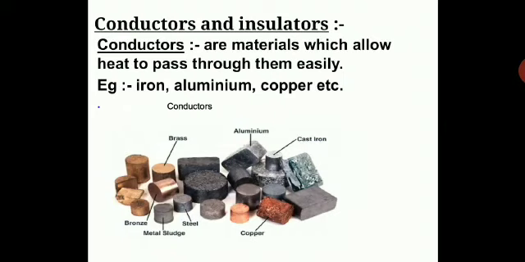What are conductors then? They are materials which allow heat to pass through them easily. That's why utensils are made of stainless steel and aluminum, because they are good conductors of heat. We need to cook food, so we need a material that is a good conductor of heat, that is metal; aluminum is more suitable, stainless steel also. Copper also can be used to make utensils. So here you have conductors of heat.